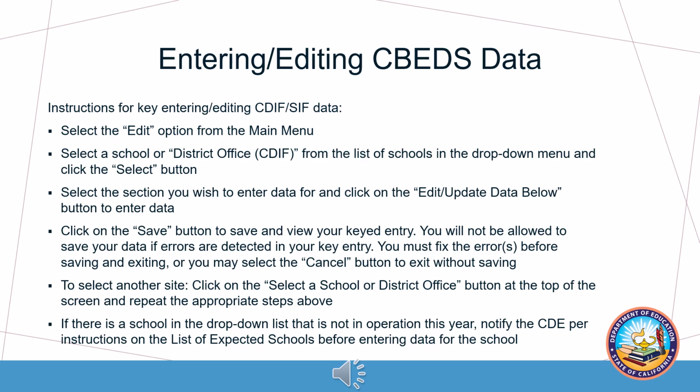To select another site to edit, click on the Select a School or District Office button at the top of the screen and repeat the appropriate steps above. Note: if there is a school in the drop-down list that is not in operation this year, notify the CDE per instructions on the list of expected schools before entering data for the school.